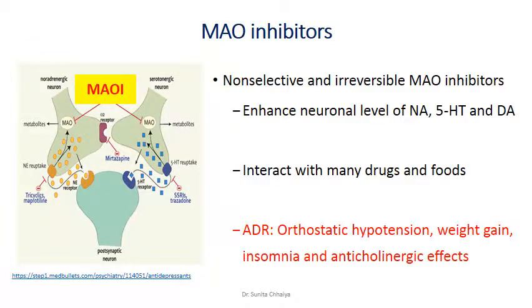So non-selective and irreversible MAO inhibitors can enhance the neuronal level of noradrenaline, 5-HT and dopamine. Their antidepressant action develops very slowly, over weeks of treatment with the drug. So we can say that the onset of action of monoamine oxidase inhibitors is very slow, and they also have a prolonged duration of action, as their activity recovers over 12 weeks after stopping the drug. So they have a slow onset as well as a prolonged duration of action.